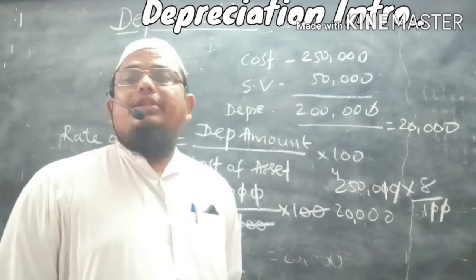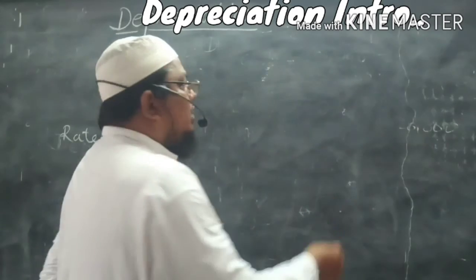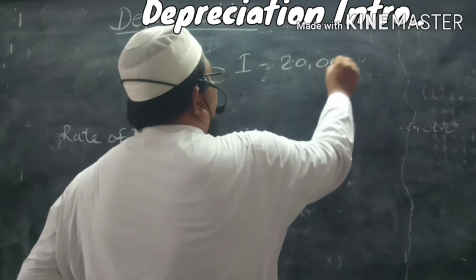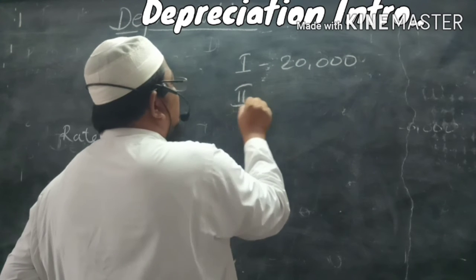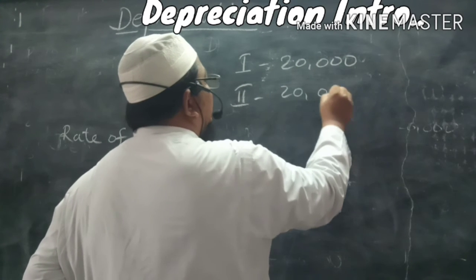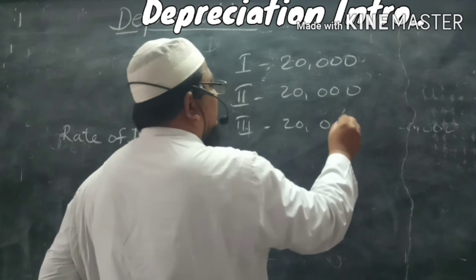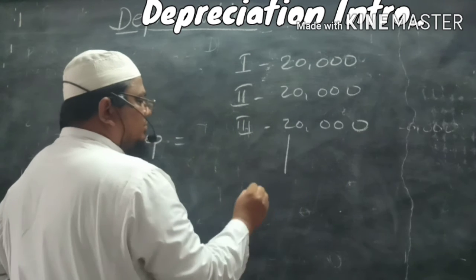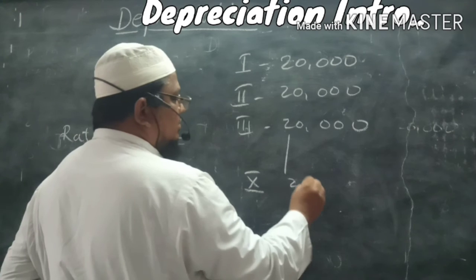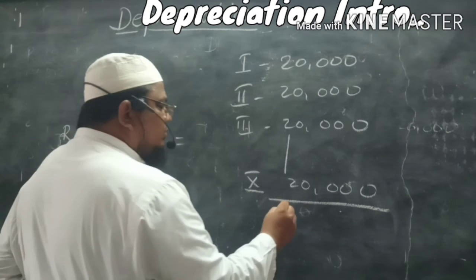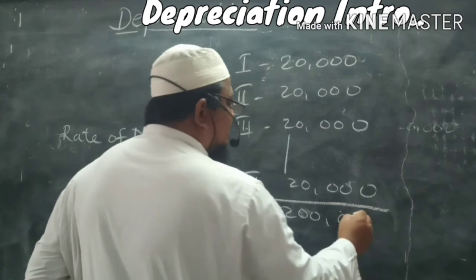So we are getting 20,000. Now here we have to provide 20,000 every year. First year 20,000, second year 20,000, third year 20,000. Same thing up to 10 years. So this amount will rise to 2 lakhs.